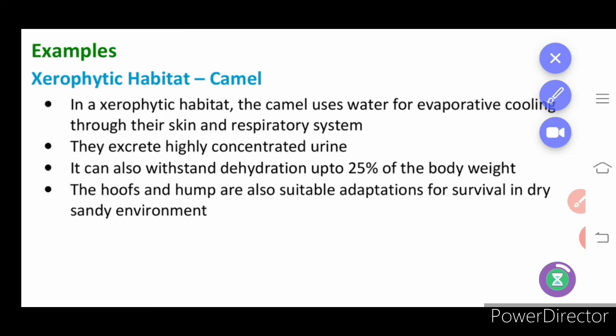They excrete highly concentrated urine. Why is it highly concentrated? To reduce the quantity of water eliminated from the body. Concentrated means it will have more unwanted salt and unwanted biochemical agents that are to be removed from the body, and the water will be very little.